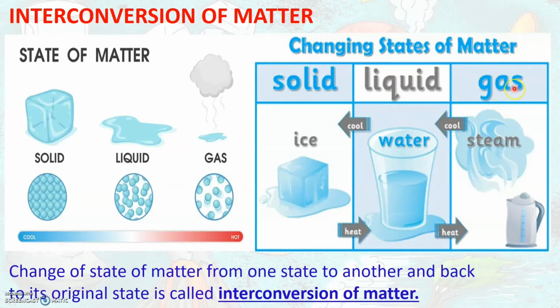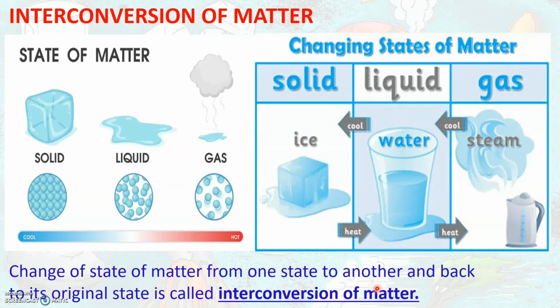And this gaseous state on cooling turns back into liquid state, and liquid state on cooling again turns back into the original solid state. So I repeat again, this change of state of matter from one state to another and then back to its original state is called interconversion of matter.